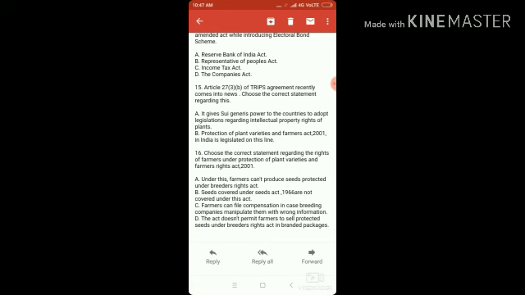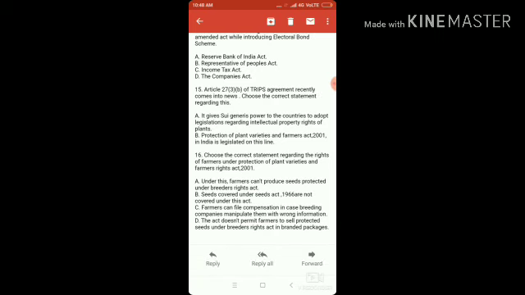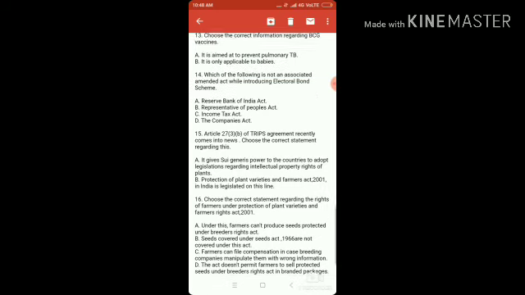Option D. The act does not permit farmers to sell protected seeds under Breeders' Right Act in branded packages. This is correct. This act permits the farmers to sell, produce, sow and resow, but this act has not given permission to the farmers to sell the seeds protected under Breeders' Right Act in branded packages. If you want to know regarding this topic, then go to my Hindu article analysis there of 9th May. There you will find the whole details.